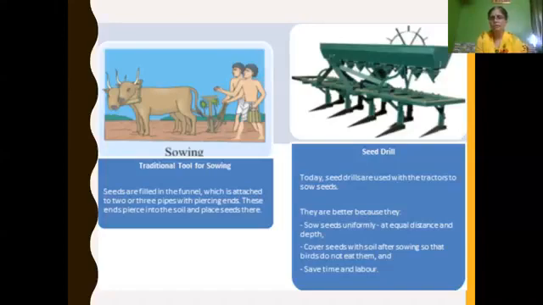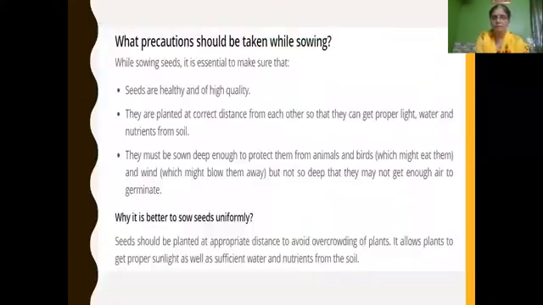Why is the seed drill driven by a tractor better? Because seeds are sown uniformly at equal distance and depth, and it covers the seeds with soil after sowing so that birds do not eat them. And it is very important that it saves time and labor. All modern methods of implements save time and labor.